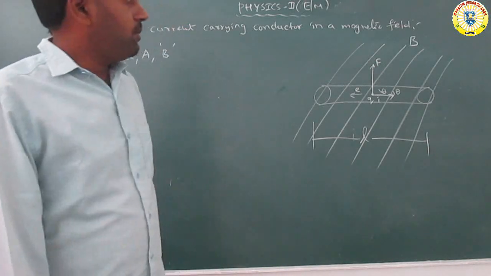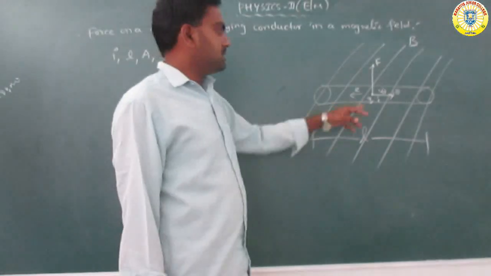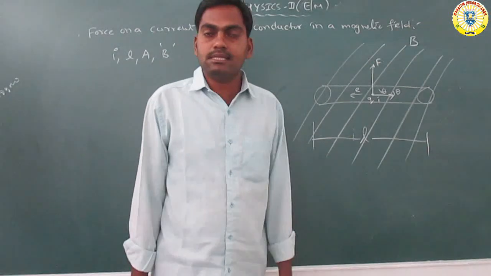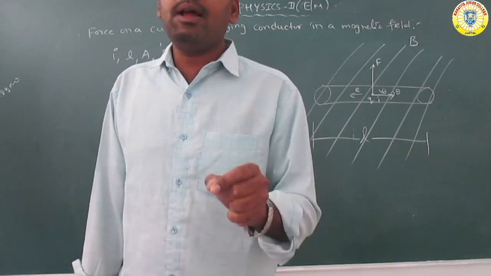Now the force is acting on the conductor. The velocity of the electrons moving at an average speed, an average velocity, is called the drift velocity.